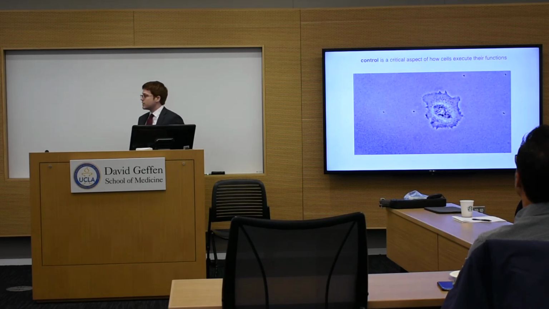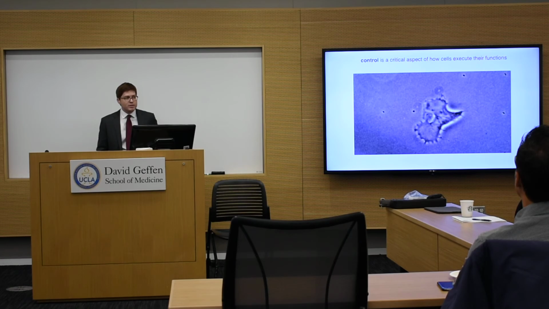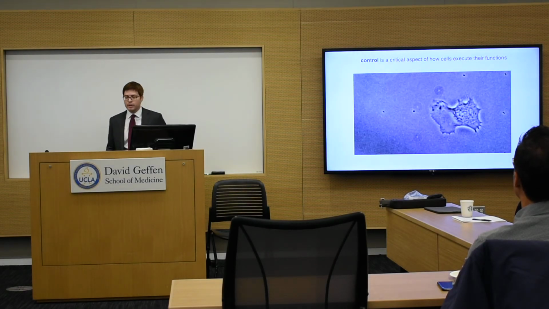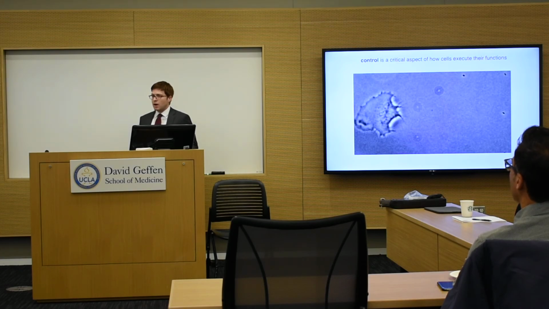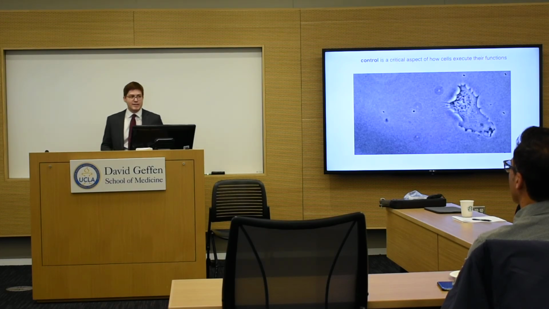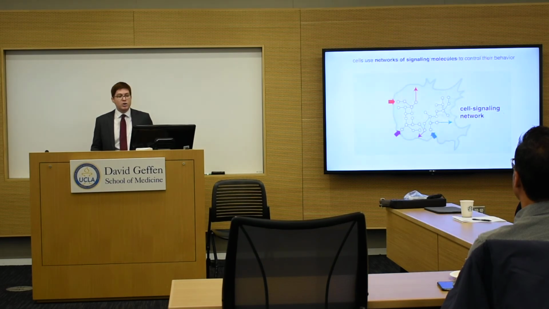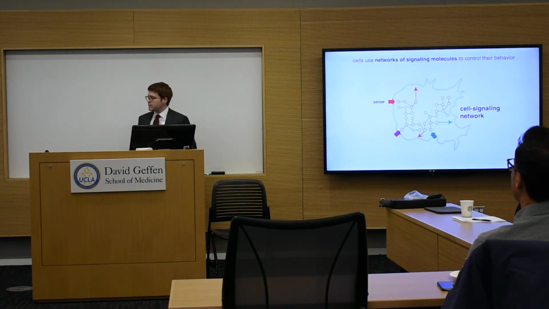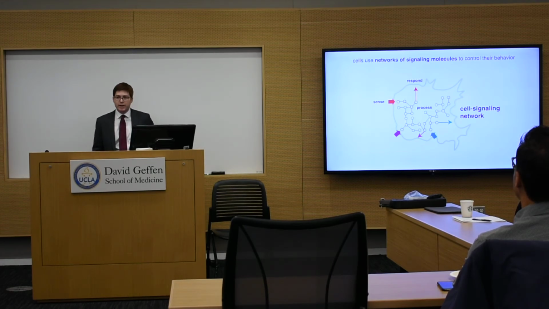And so I'll start by telling you about these bottom-up approaches, which are really about trying to understand how cells can use molecules to achieve control. And control is a really critical aspect of how cells are able to execute specific functions like we see here. And loss of control is often associated with entering into disease states. And the way in which cells achieve control is through networks of signaling molecules that can sense things that are going on around them, process that information within this network, and then direct specific responses that change and alter their behavior.